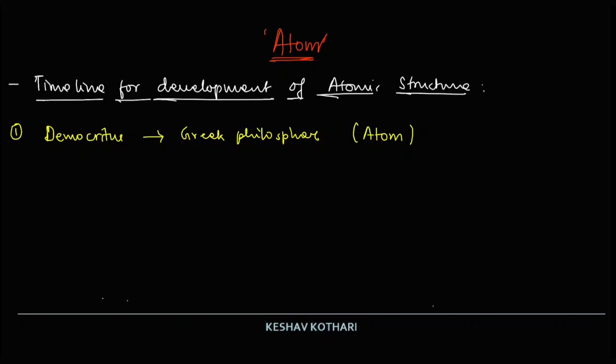Along with this, I am also mentioning the Indian sages who have used the word Anu and Parmanu in the Vedic literature. But if we come to the modern day, the first thing was done by John Dalton.